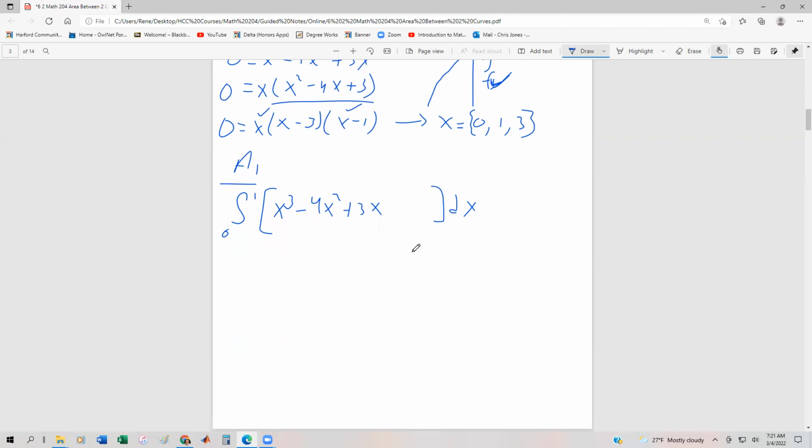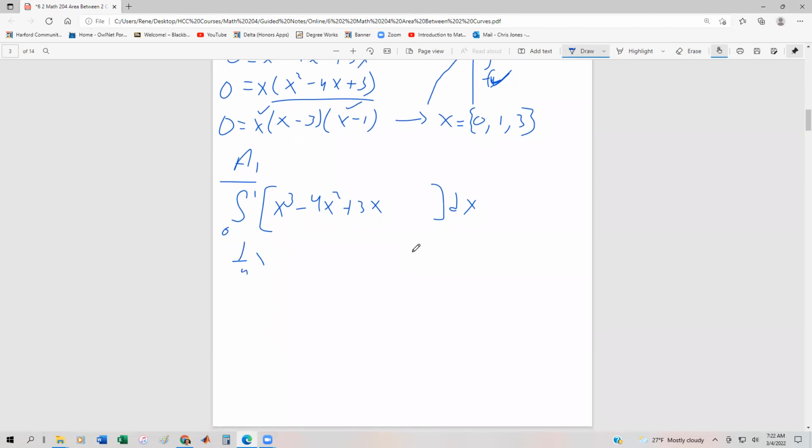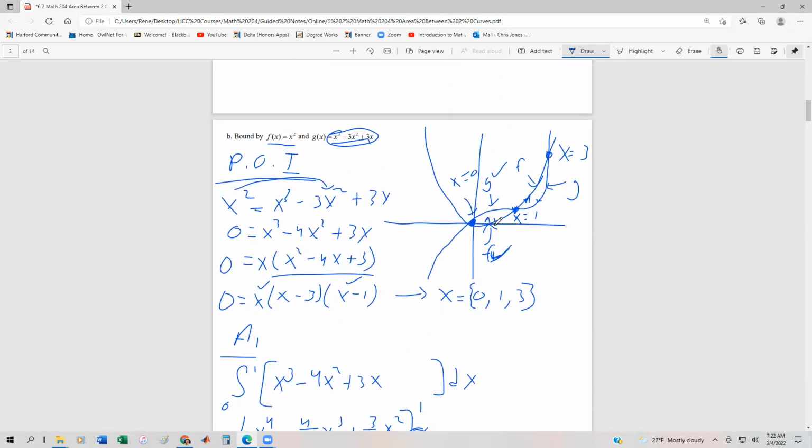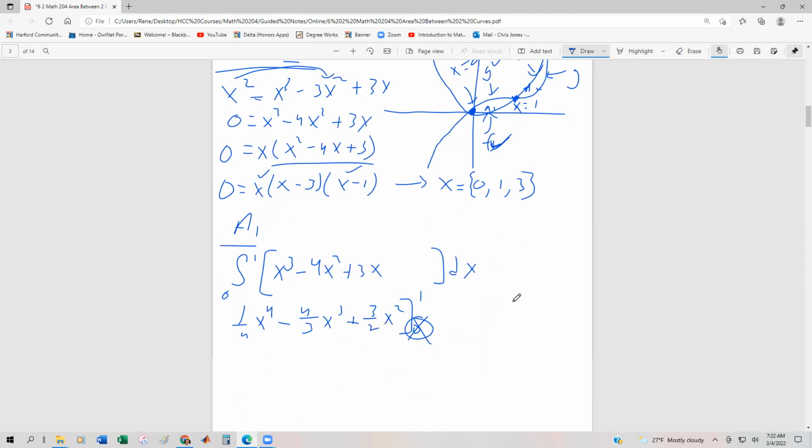So when we integrate, we get 1/4 x to the 4th minus 4/3 x cubed plus 3/2 x squared from 0 to 1. Now, the good news is because it's a polynomial, 0 doesn't contribute anything to the sum. We should get a positive area because if we look up here, everything's above the x-axis. This should be above the x-axis. That's just by poor construction of the graph.